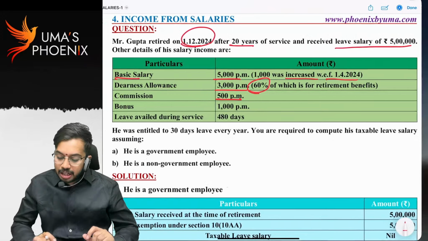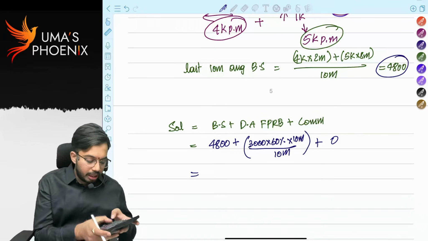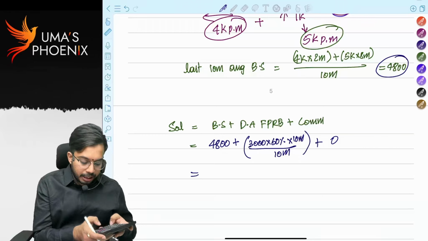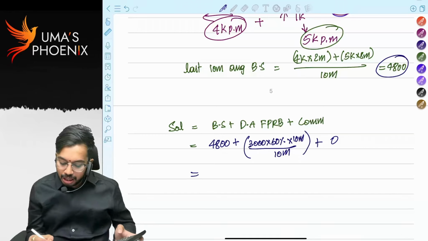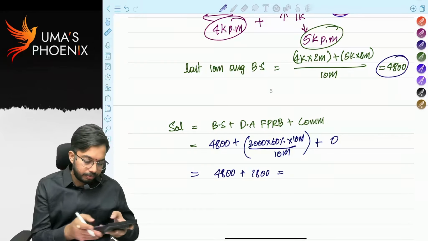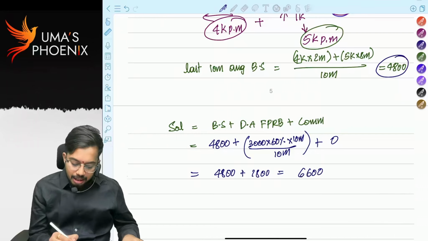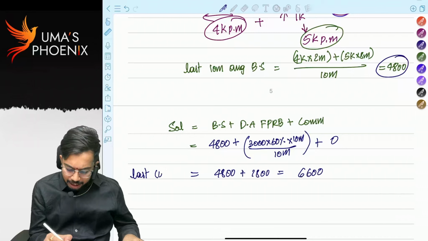We need to consider commission as a percentage of turnover, that is 0. So 3,000 into 60% into 10 by 10, how much? 1800. 4,800 plus 1800, how much? 6,600. This is last 10 months average salary,